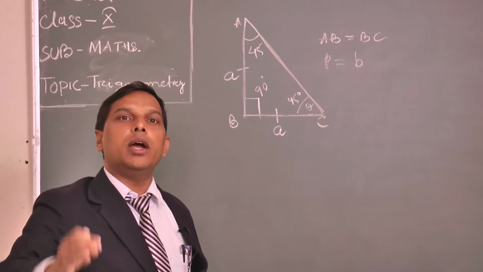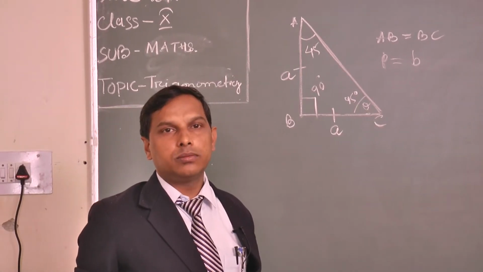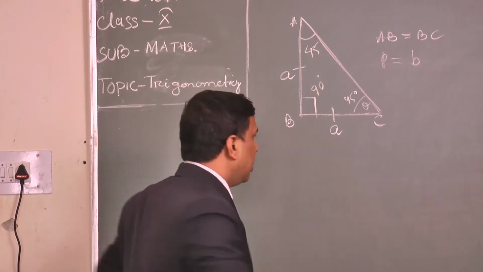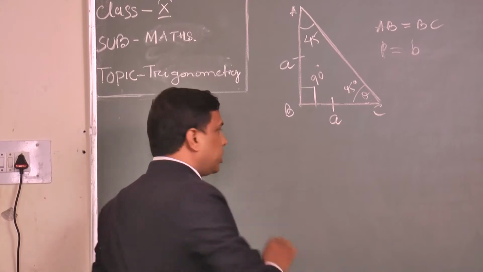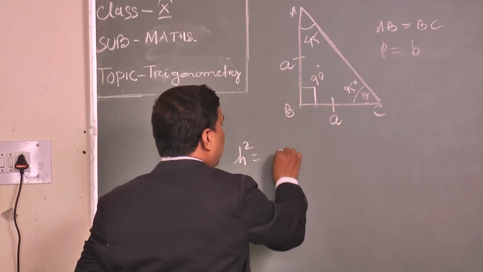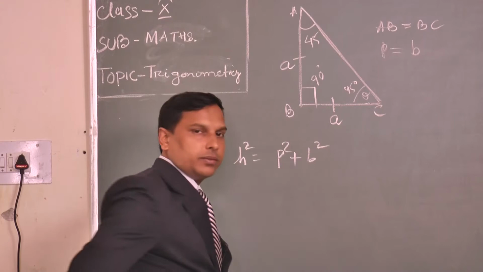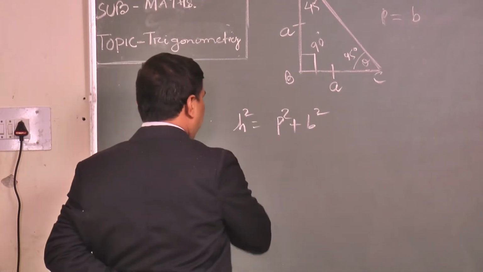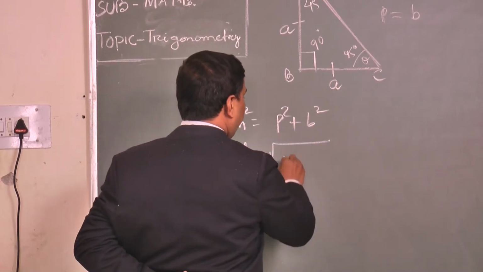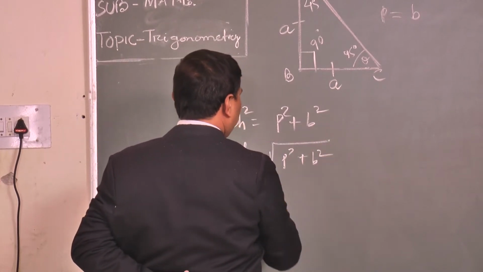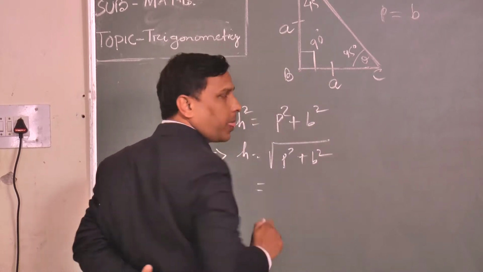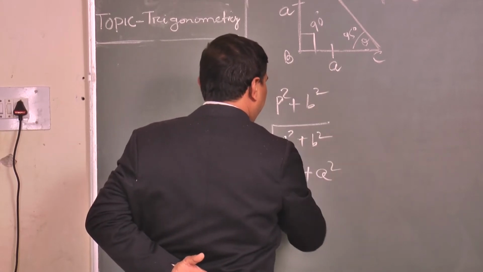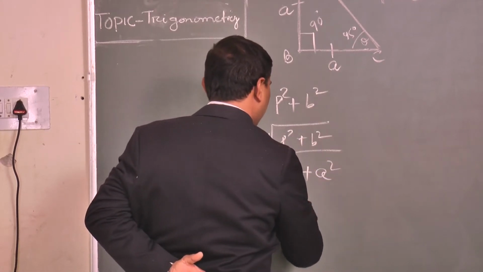We should find it again by applying the Pythagoras theorem, because base is given, perpendicular is given, and I have to find the hypotenuse. As per the previous class, I have already discussed that. H square equal to B square plus P square. H square equal to B square plus B square. So that implies H is equal to square root of B square plus B square. That equals P. What is the value of P? A. So A square is the value of B, square root of A square plus A square.